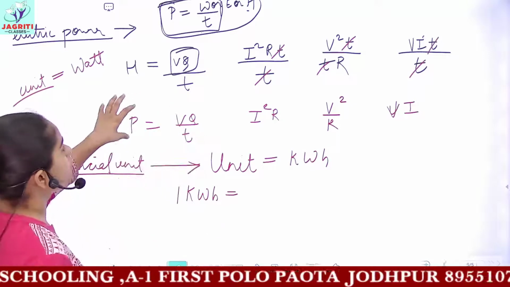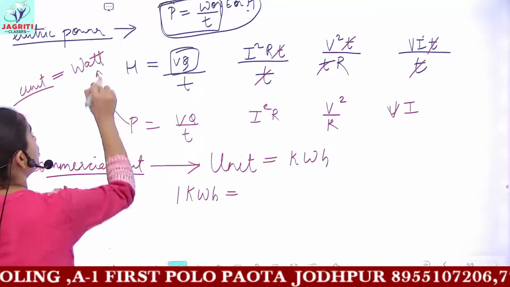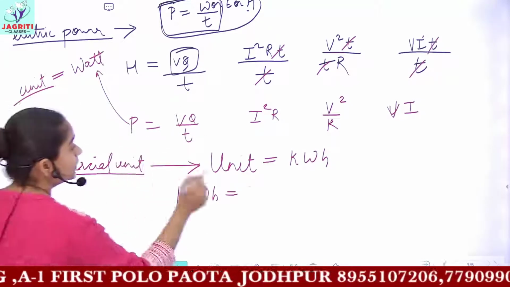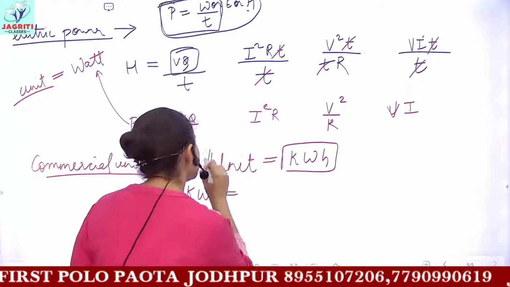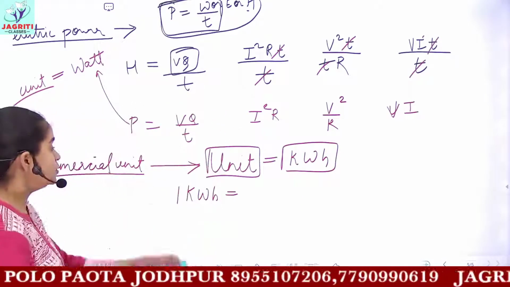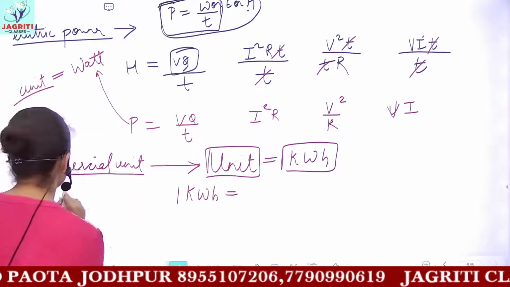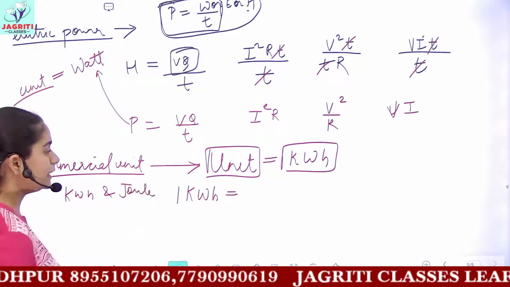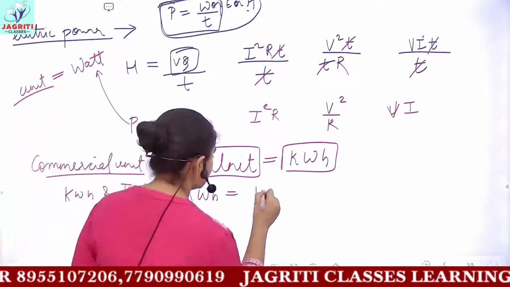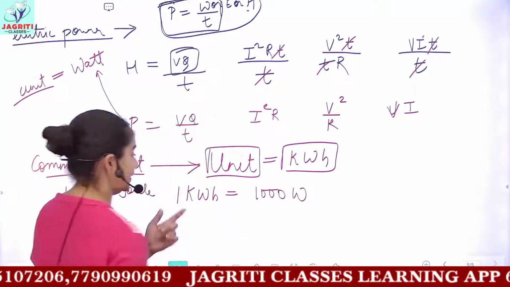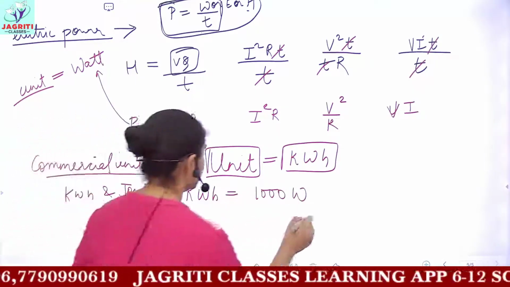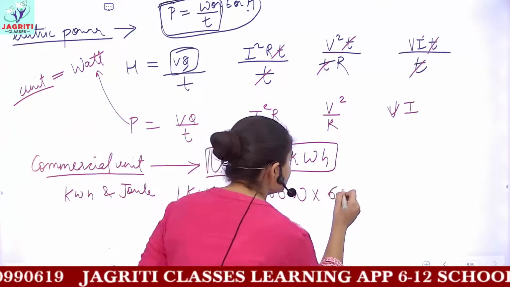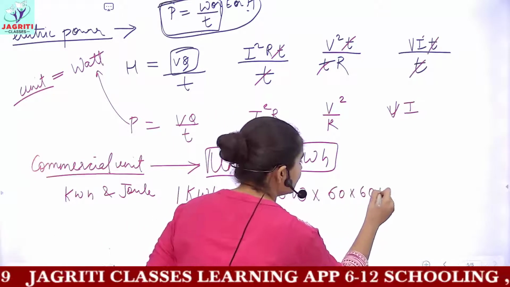Generally the power which we measure is measured in watts, and the bigger unit is kilowatt hour, which is itself known as unit. So we have to find the relation between kilowatt hour and joules. We can say 1 kilowatt means 1000 watt,